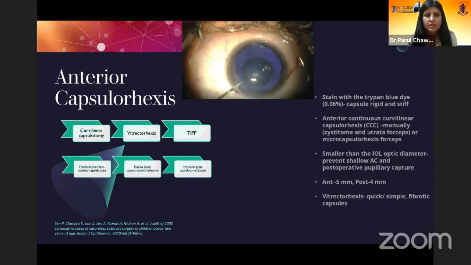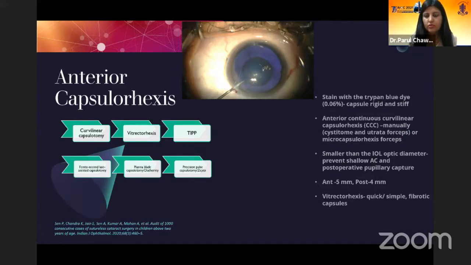So anterior capsulorhexis can be done in various ways. We can use a cystitome with the Utrata forceps to do a curvilinear capsulotomy, or we can use a vitrector to do a vitrectorhexis. Vitrectorhexis is quick and simple, and it is used in fibrotic capsules. We can use the two incision push-pull technique as given by Dr. Ken. We can use femtosecond laser-assisted capsulotomy. We can use plasma blade capsulotomy or precision pulse capsulotomy using Zepto, which has a Nitinol ring attached to a suction cup.